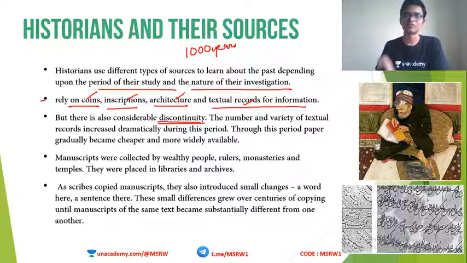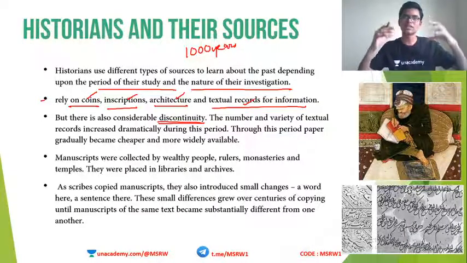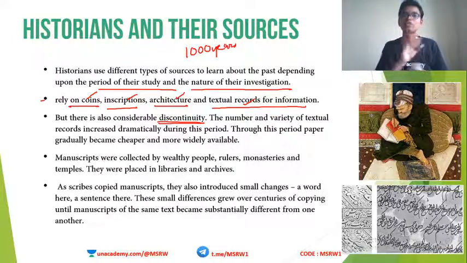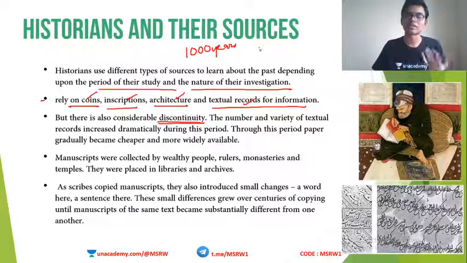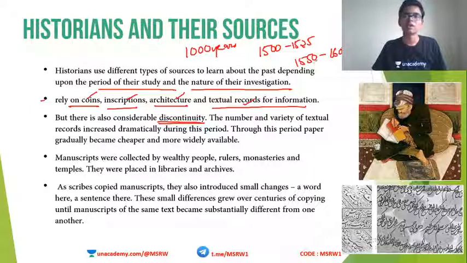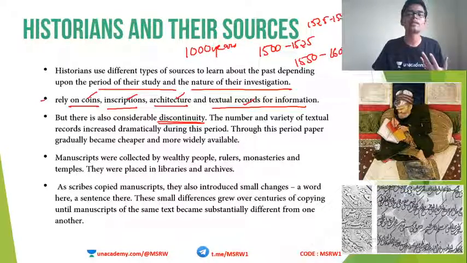In order to connect these 1000 years, we need adequate materials. Otherwise, the story will not be complete. There will be some missing areas in between. For example, say one source gives us information about 1500 to 1525. Another source gives us information about 1550 to 1600. So what is missing? 1525 to 1550. What happened? We don't know. That part is missing.